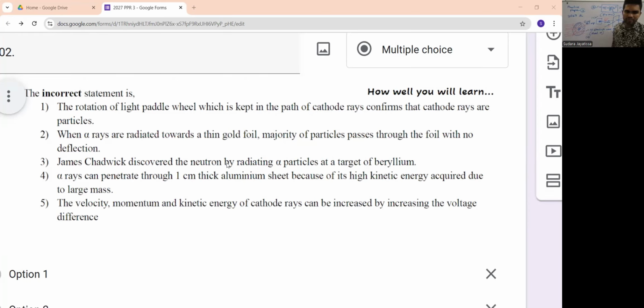It says alpha rays can penetrate through 1 cm thick aluminum sheet because its high kinetic energy acquired due to large mass. So what do you think? Can it pass through 1 cm thick aluminum? Why is it wrong actually? Anyone? Alpha rays have low penetration ability. Okay, very good. And it is having a large mass.